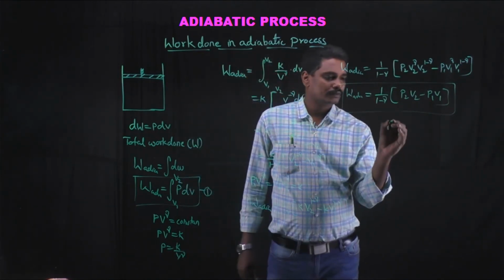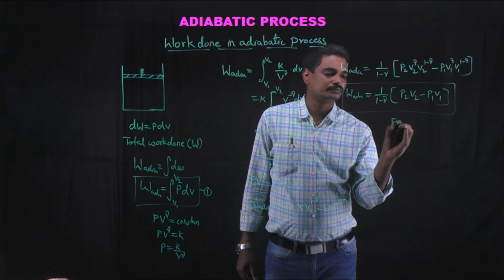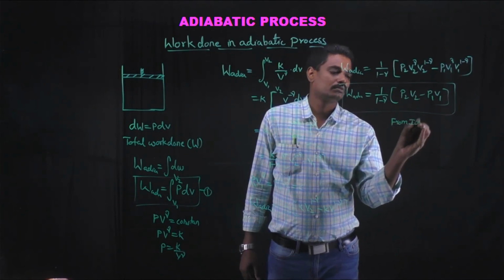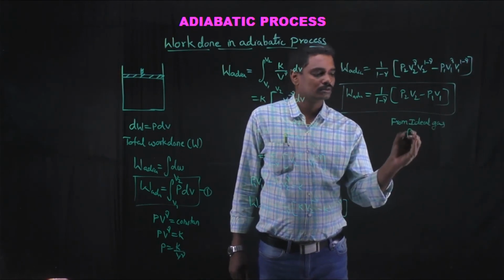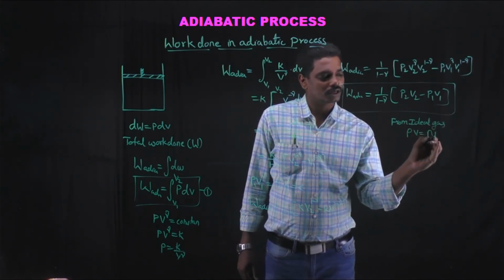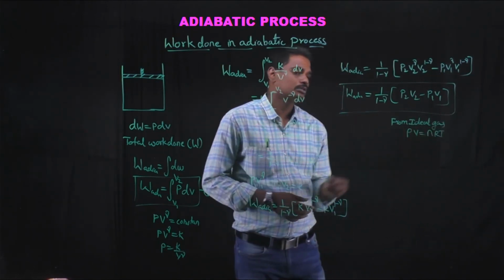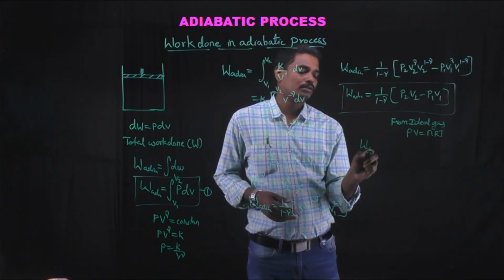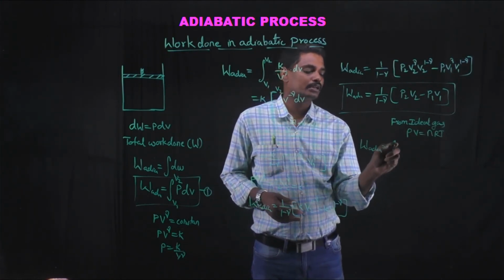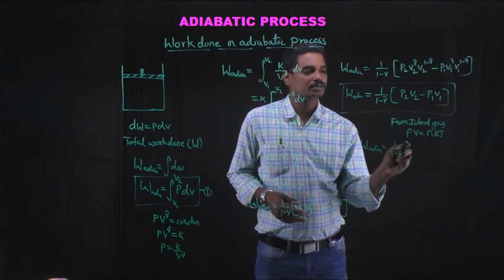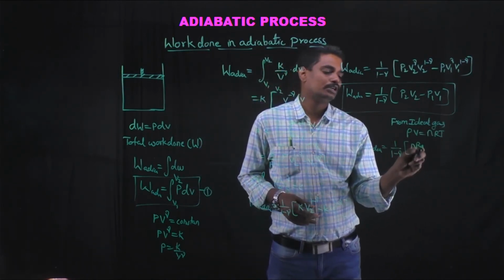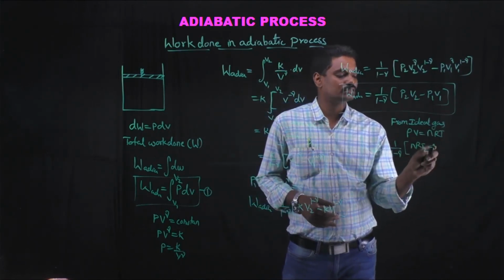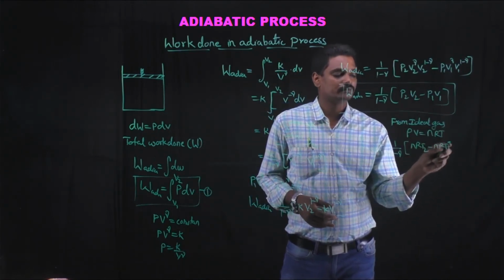Similarly, we know from the ideal gas equation that pV is equal to nRT for n moles. Then work done in the adiabatic process can be rewritten as 1 by 1 minus gamma into (P2 V2, which is nothing but nRT2, minus P1 V1, which is nothing but nRT1).